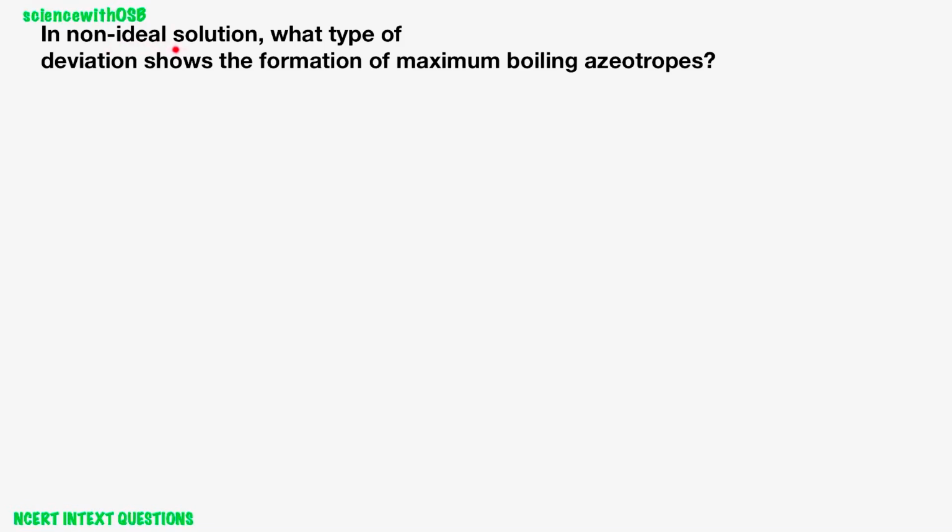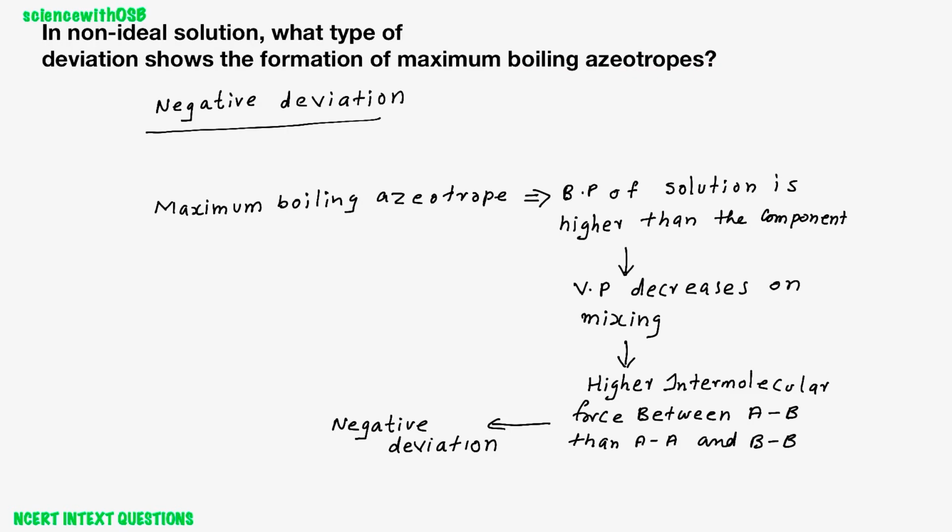In non-ideal solution, what type of deviation shows the formation of maximum boiling azeotrope? The straight single answer for this question is negative deviation. If the azeotrope is maximum boiling, then the deviation is negative. If it is minimum boiling azeotrope, then it is positive deviation. Okay, for understanding the concept, I will explain it in detail.